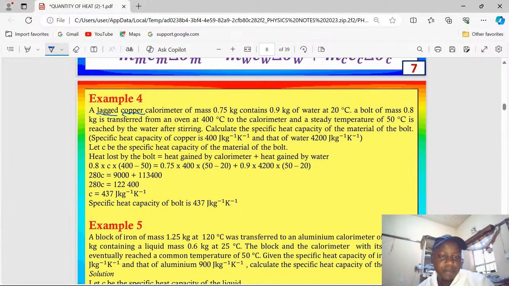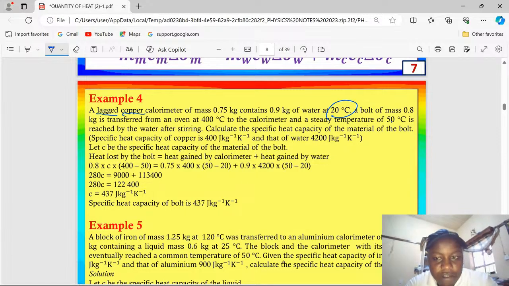Let C be the specific heat capacity of the material making the bolt. That is our unknown in this case. It's good we analyze the question first and say there is water contained in a calorimeter and they are initially at 20. Then after transferring a hot bolt, which was at 400, there is a steady temperature of 50 being reached.